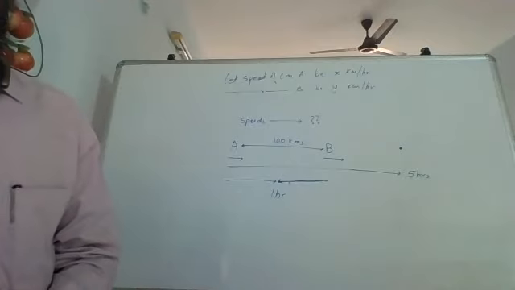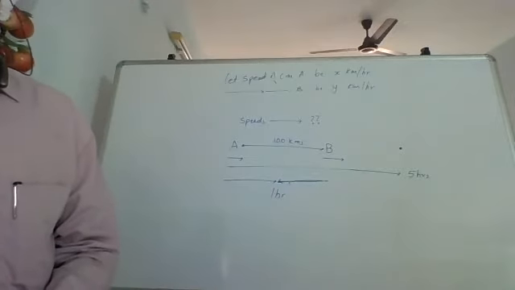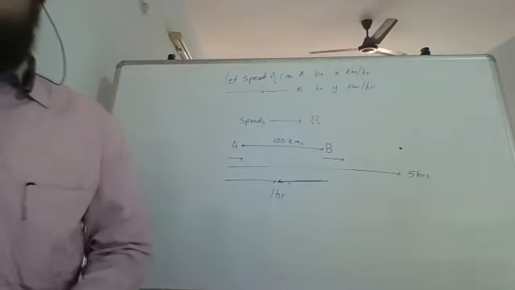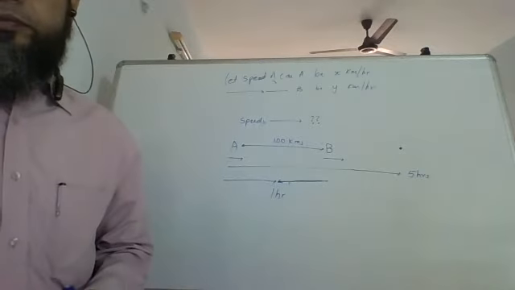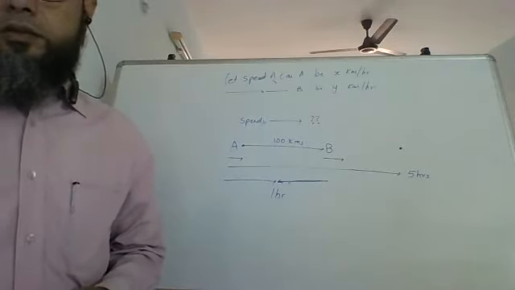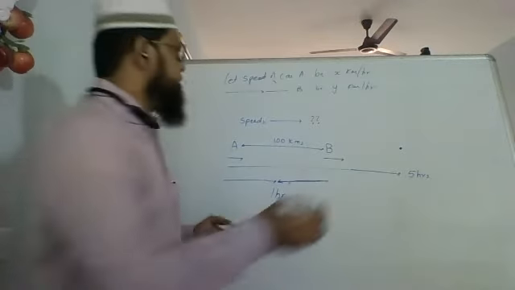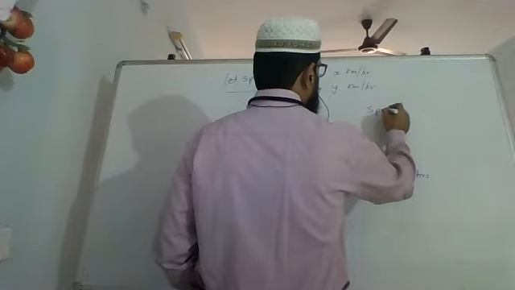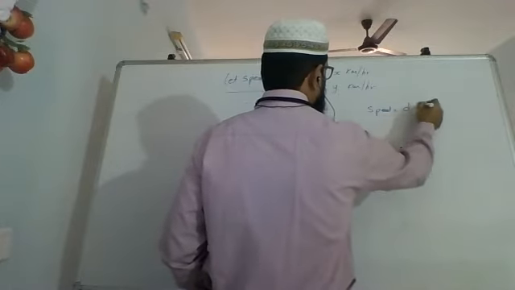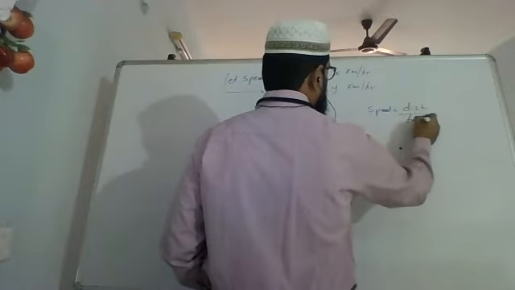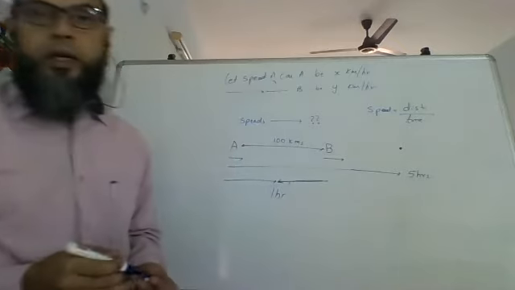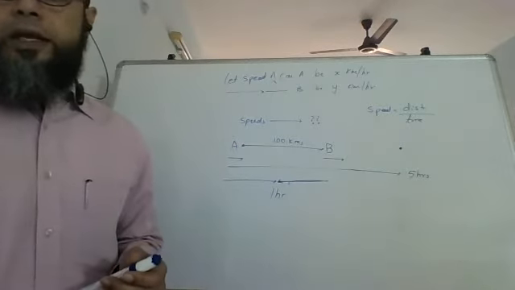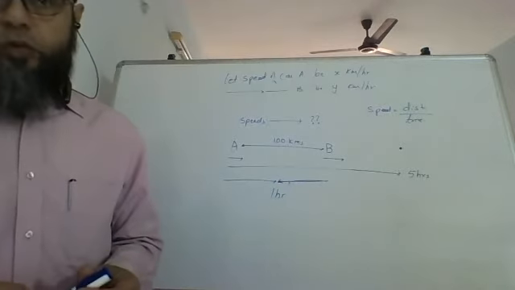Till here clear? Okay. Now we also know there's a formula for speed which says speed equals distance upon time. So we are going to use the formula speed equals distance upon time. So what do we get?